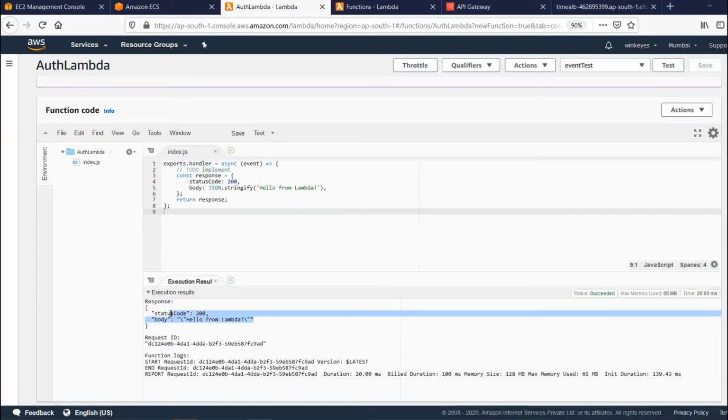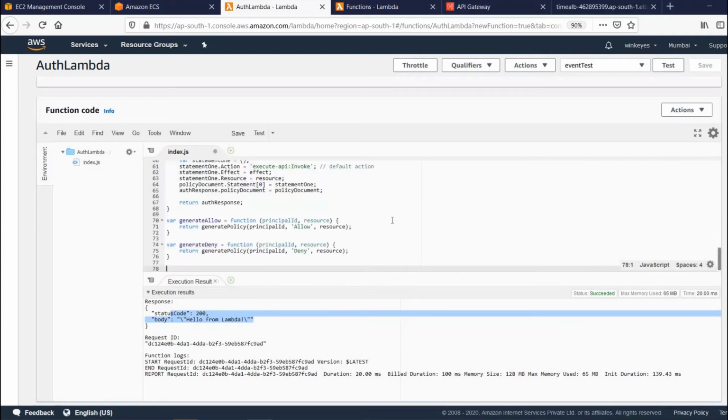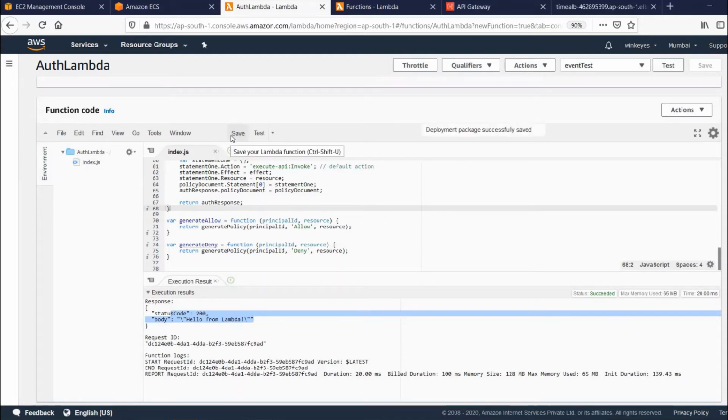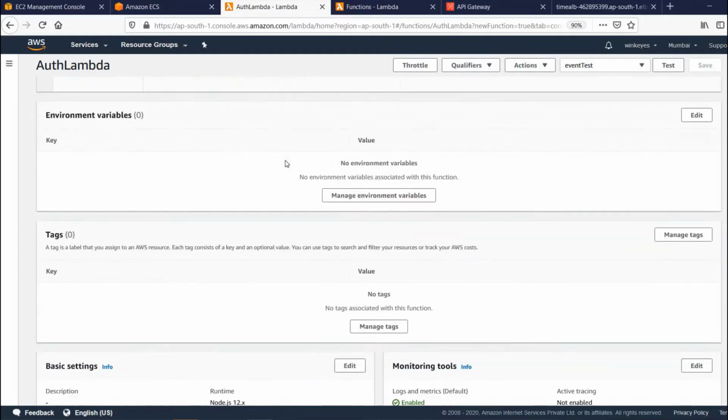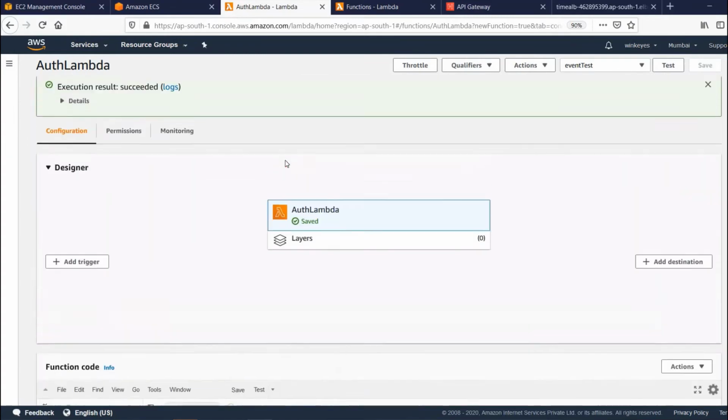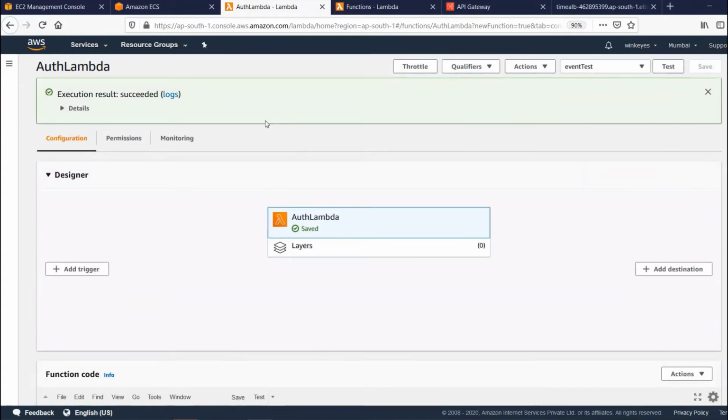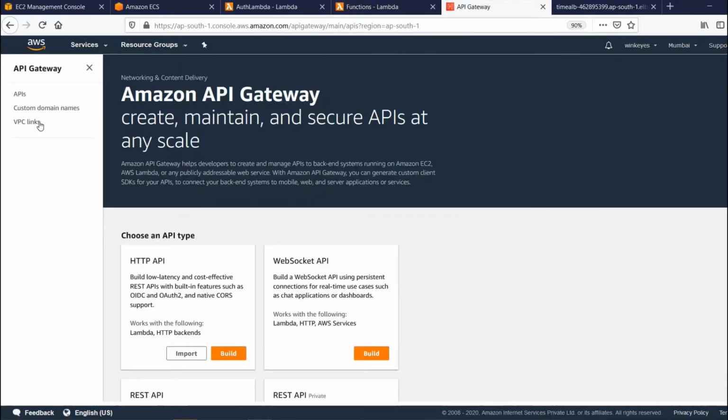Yes, see here, hello lambda, it is printing. So we want our code, so I'll copy paste this code and save it. That's it. So this Lambda is ready for us. This is the authorization Lambda. Now let's go to API gateway.